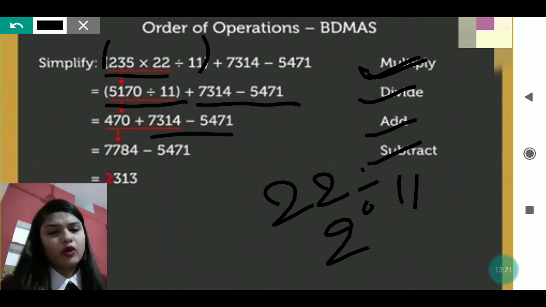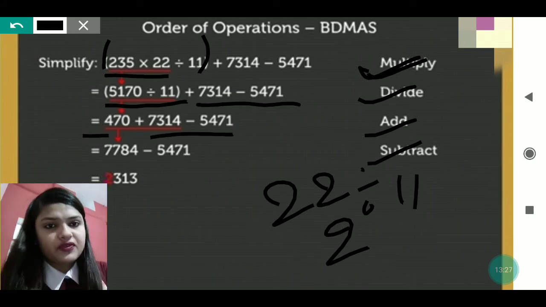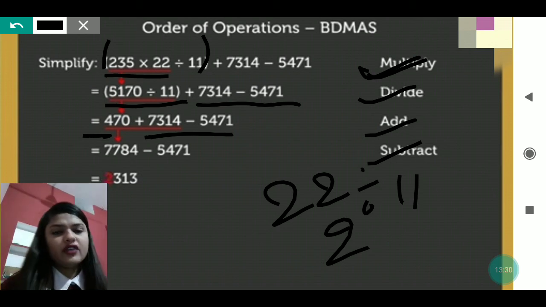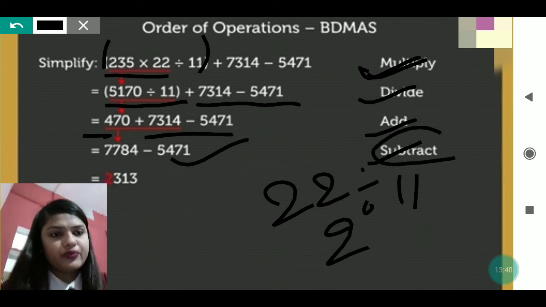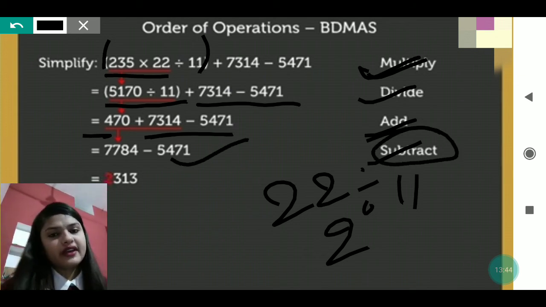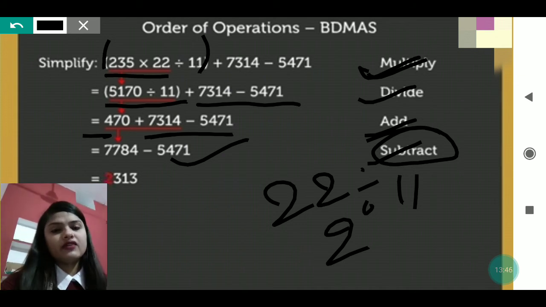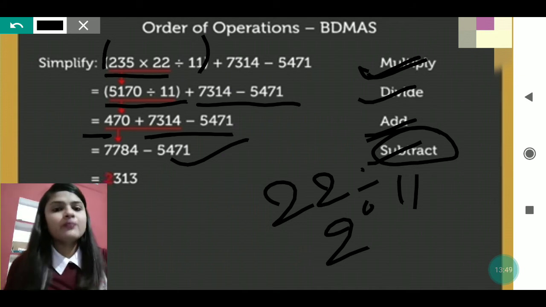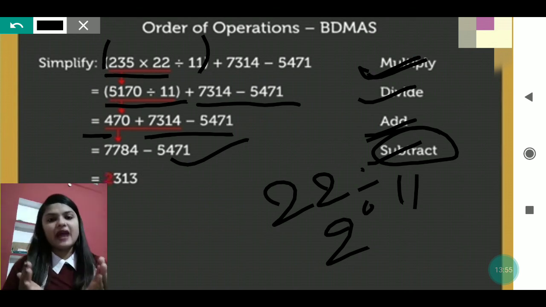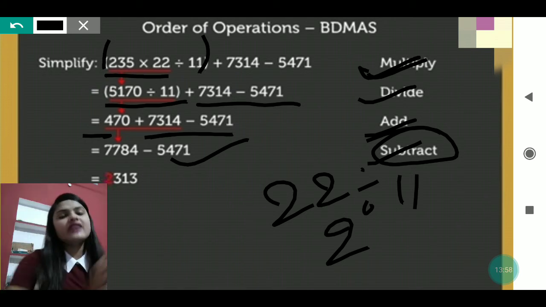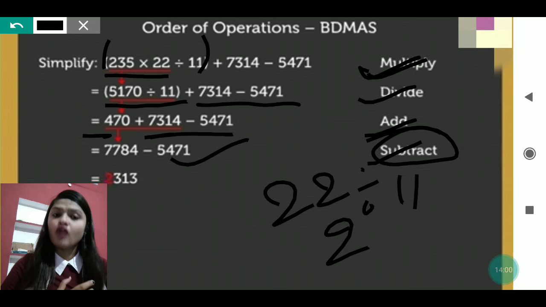After that, according to BODMAS, addition is coming, so we will add first. This first number and this second number we have to add. When you add these two, you will get 7784 minus 5471. When you subtract these two, you will get 2313. This is how we do the simplification work. Whatever is written inside the bracket, we solve that first, and only then we move on.